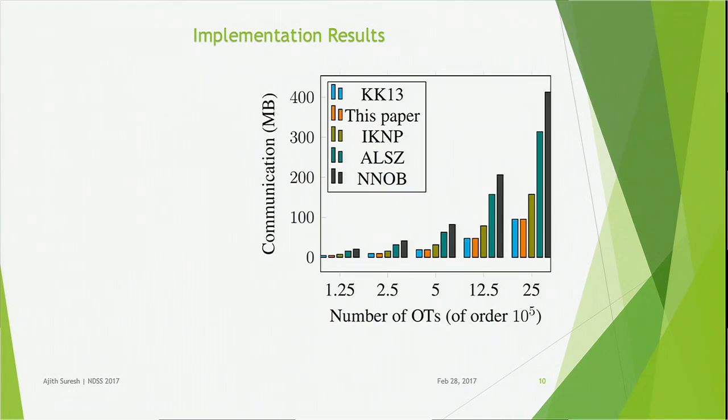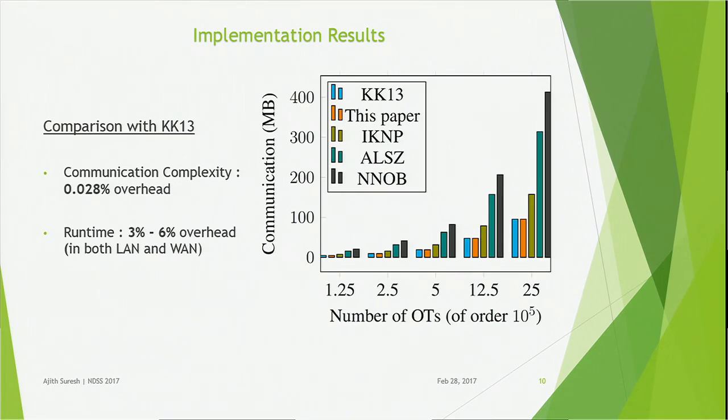Now, moving on to implementation results, our protocol produces 1 out of n OTs. Since no efficient conversion from 1 out of n OTs to 1 out of 2 OTs is known in the malicious setting, we compare with the existing protocols by converting them to 1 out of n OTs. As you can see from the graph, the protocol of KK13, when the output is set to 1 out of n OT, outperforms all the existing protocols IKNP, ALSZ and NNOB. Here, IKNP and KK13 are protocols in the semi-honest setting, while ALSZ and NNOB are maliciously secure.